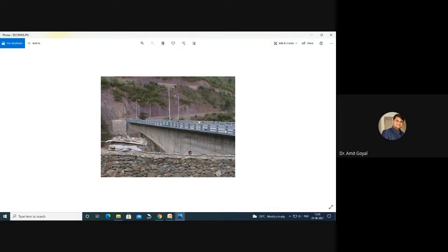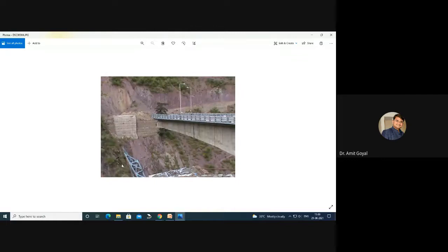So why have they called us now? After many years, they want to remake this bridge. Now the concrete part was in good condition. They want to know whether they need to demolish all of it, or whether they need to construct only half of this bridge, because a lot of cost saving will be there if the concrete part of the bridge is in good condition, and they can save a lot of money. This is the steel part of that bridge, right?